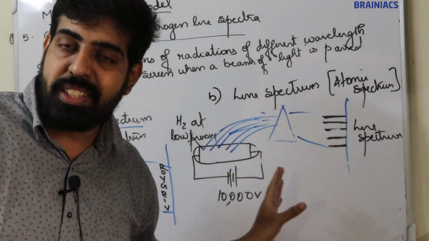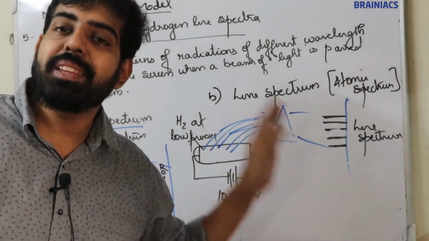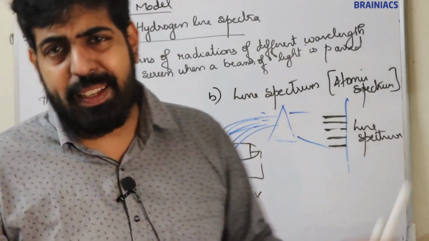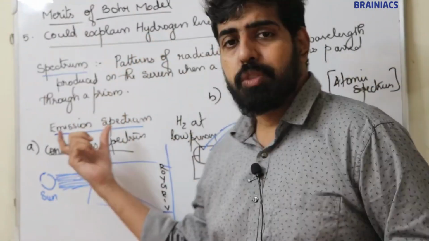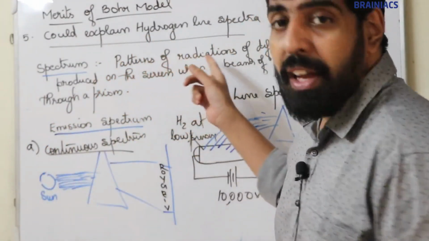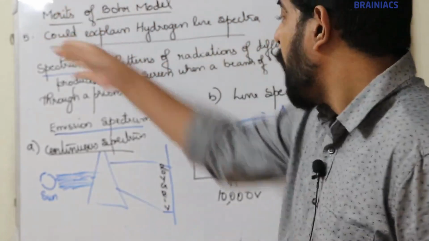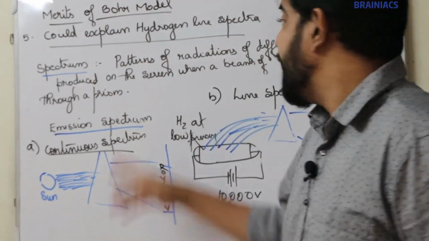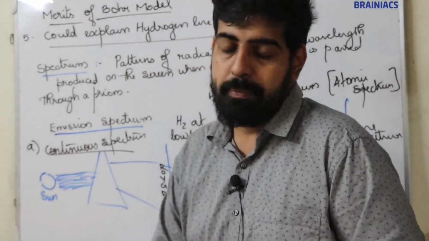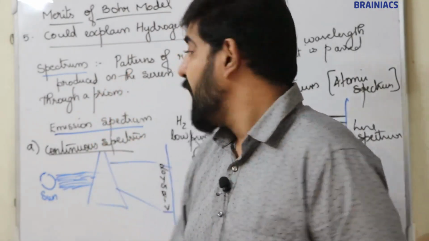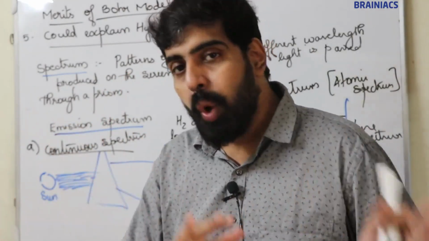In the case of hydrogen, that is known as line spectra. Bohr explained the line spectra of hydrogen. I think it's clear. So first you have to know what is the emission spectrum. What is spectrum? Spectra are patterns of radiations of different wavelengths produced on the screen when light is passed through a prism. Now there are 2 types of spectrum: emission spectrum and absorption spectrum.